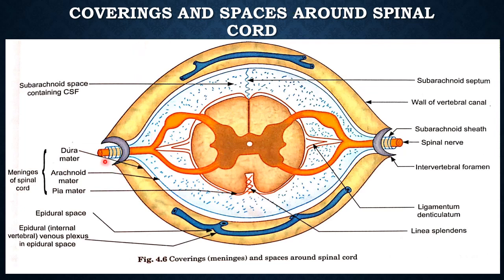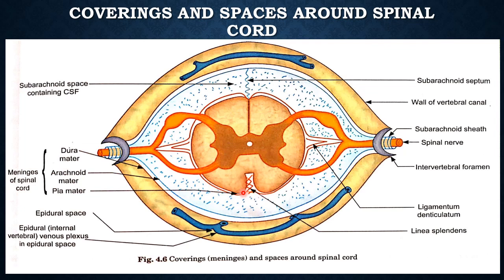You see, this is the dura mater, this is the arachnoid mater, and this is the pia mater. So the meninges of the spinal cord: dura mater, arachnoid mater, pia mater. Now there are some peculiar things noted in the pia mater of the spinal cord. But first, the dura mater.